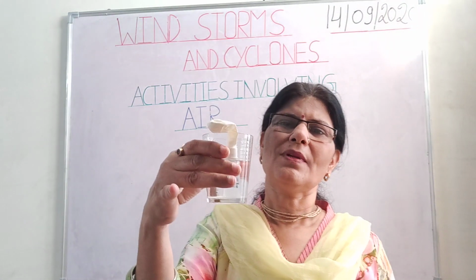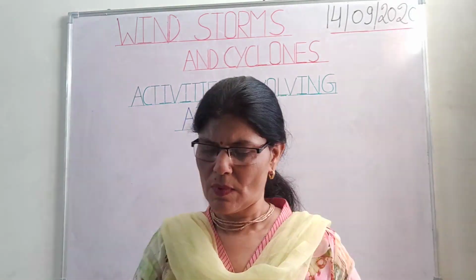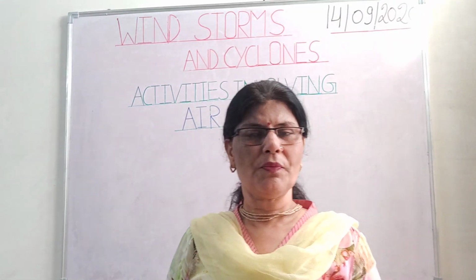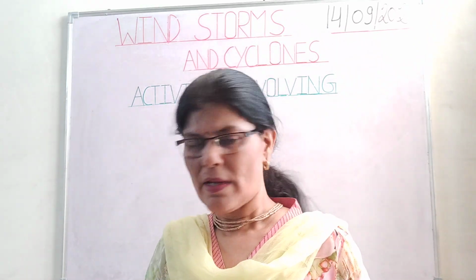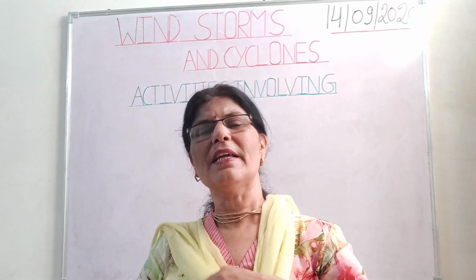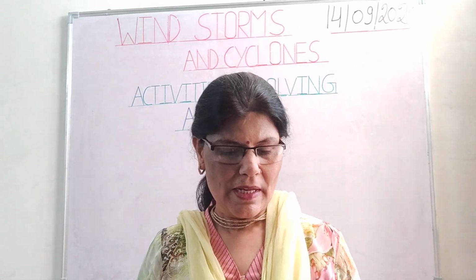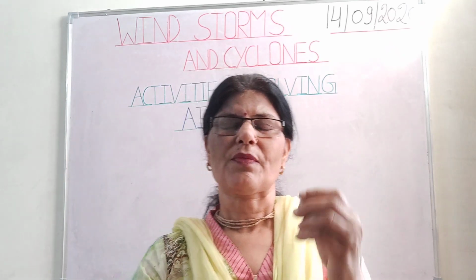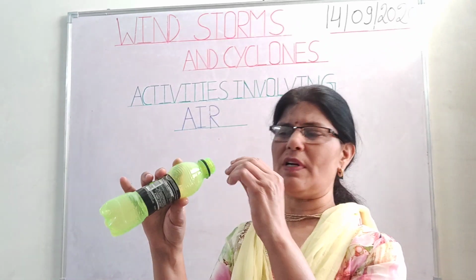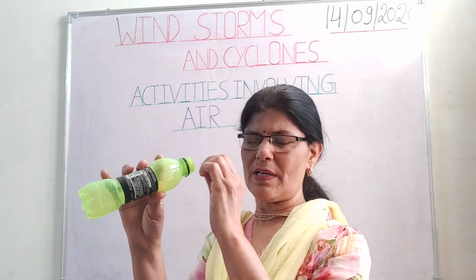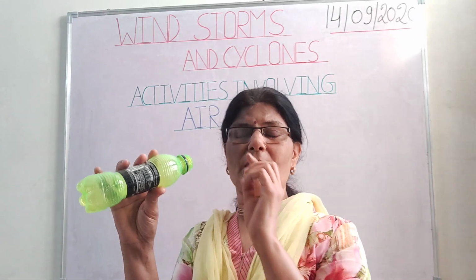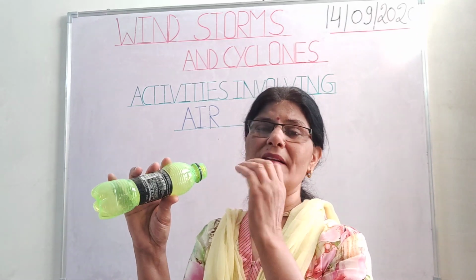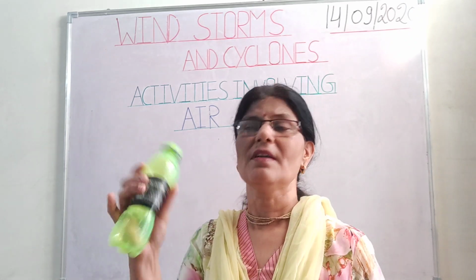Okay. So let us discuss all these activities. I have shown with the balloon how air exerts pressure and gives shape to the balloon, or we can say the cycle tube. Let us first discuss the crumpled ball. When I am blowing on the crumpled ball like this, by our blow the air pressure is decreased near the mouth of the bottle.